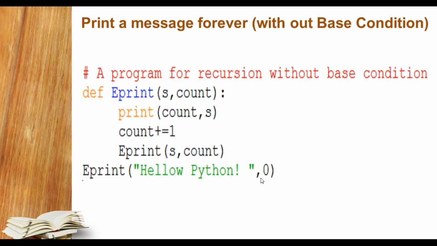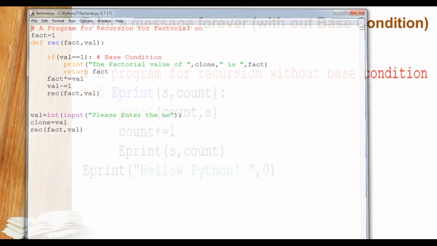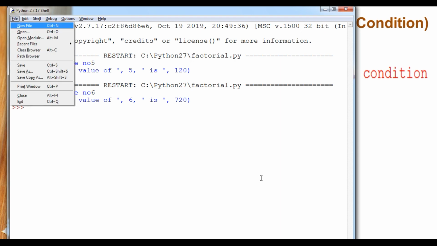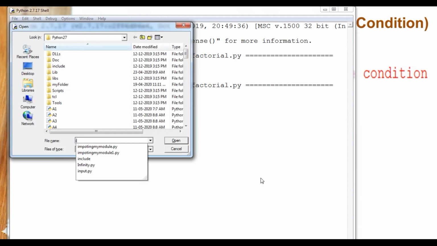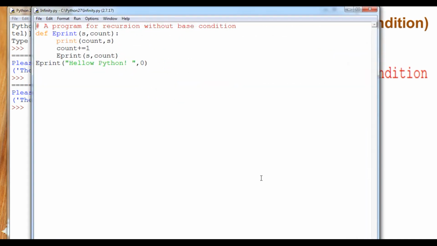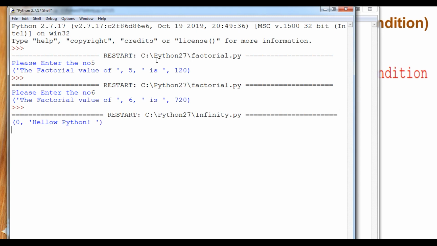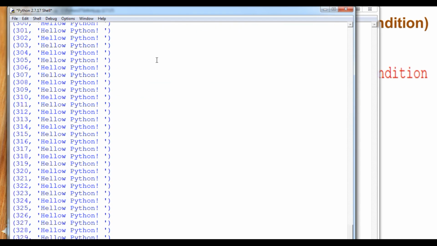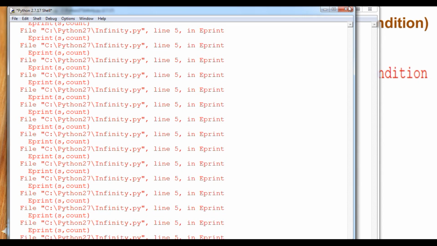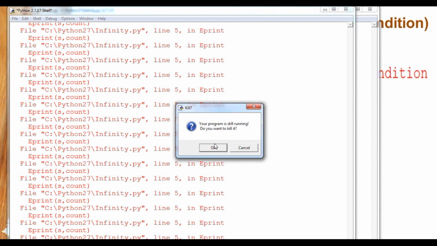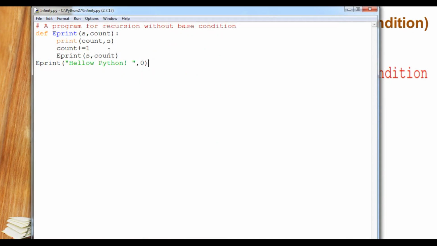So let's do it practically, student. I will open this particular program again. Go to file and open it, and then I think I have used this infinity one. You can see, student, the program is the same, and in this I have called this function explicitly and run it. Now you can see that this program will never close. Why? Because it does not have any kind of base condition. Okay student, so I am going to kill it. Now you can see that there is no base condition.